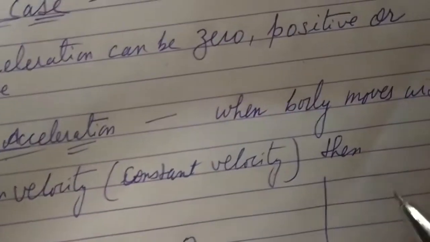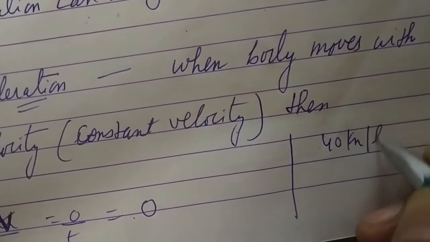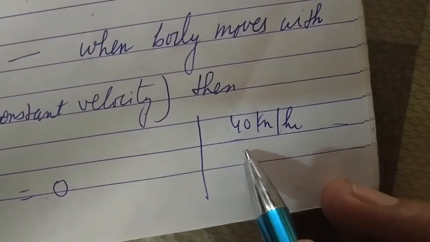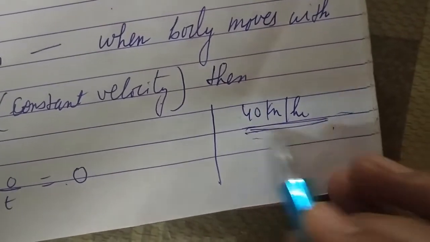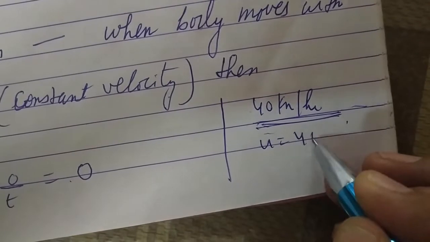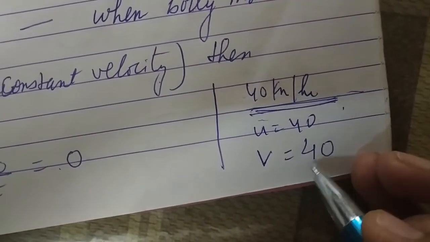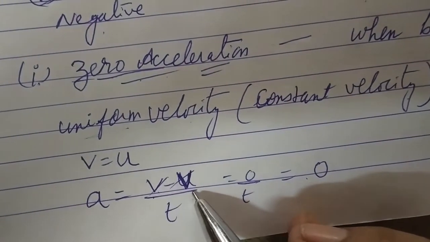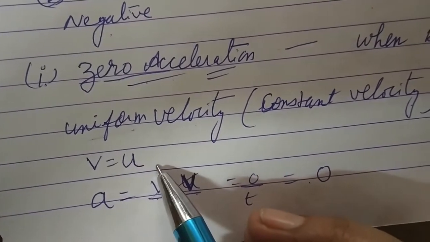For example, if the body is moving with a velocity of 40 km per hour and it is constant, it is not changing. So what is the initial velocity? 40. What is the final velocity? 40. And the definition of acceleration is v minus u upon t.